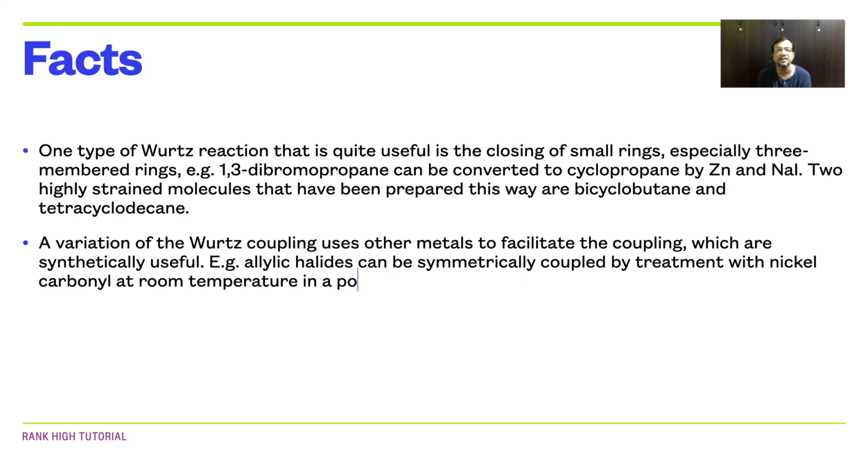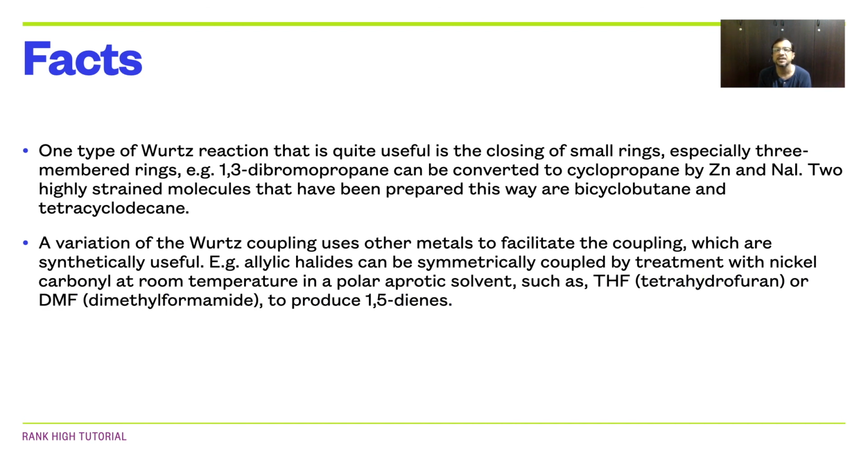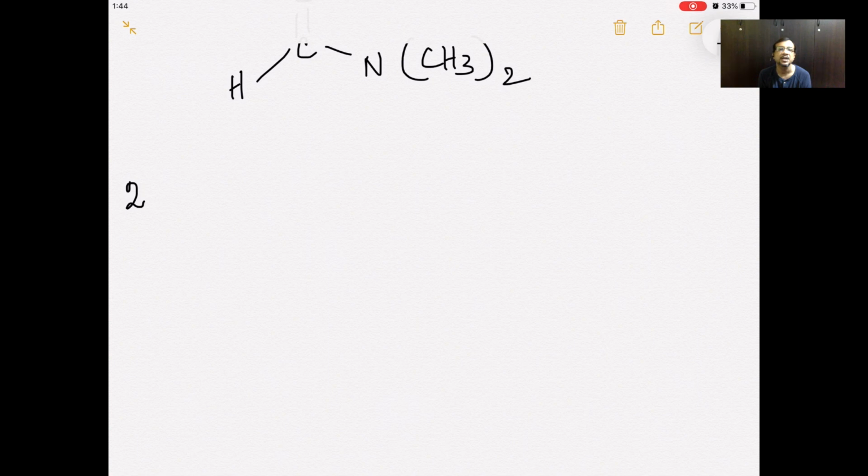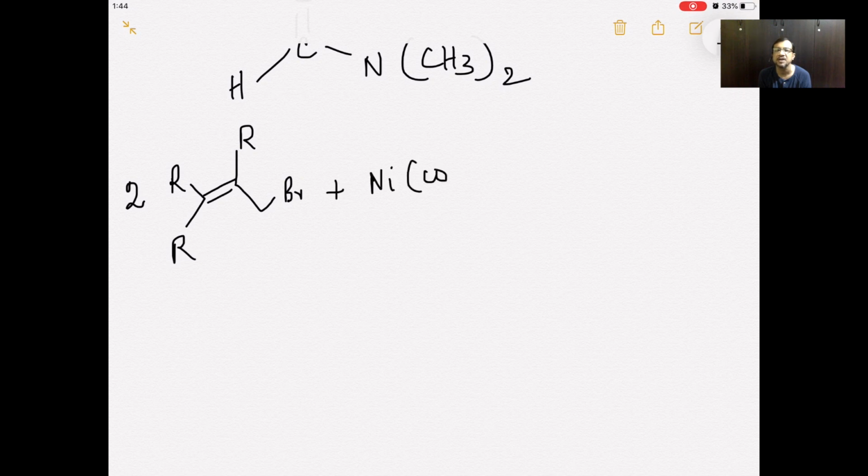Last but not the least, a variation of Wurtz coupling uses other metals to facilitate the coupling reaction, which are synthetically very useful. As for example, allylic halide can be symmetrically coupled by treatment with nickel carbonyl at room temperature in a polar aprotic solvent such as THF, tetrahydrofuran, or DMF to produce 1,5-dienes.